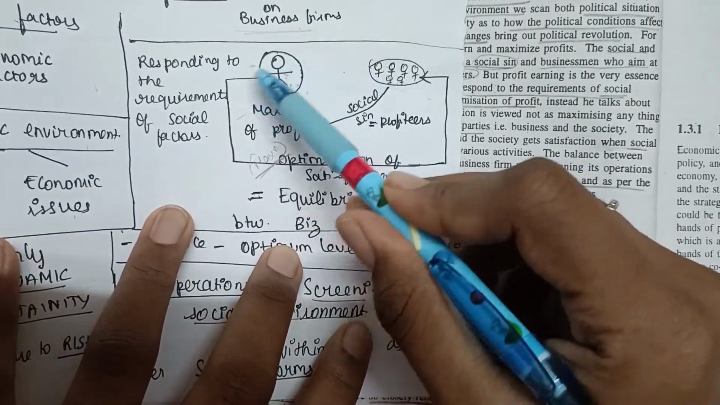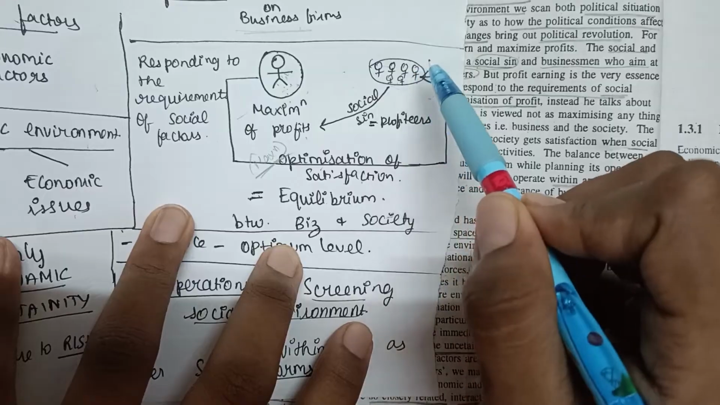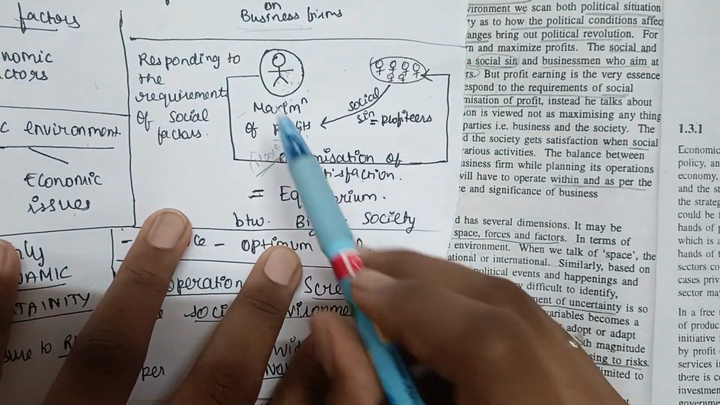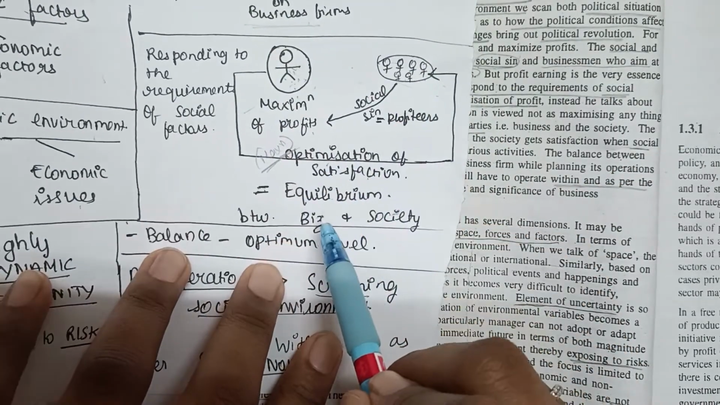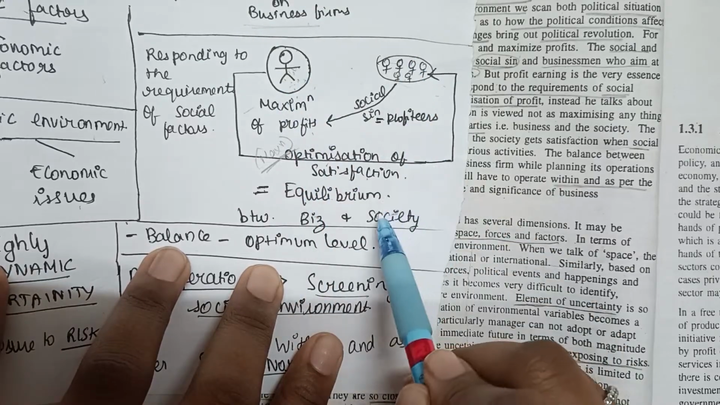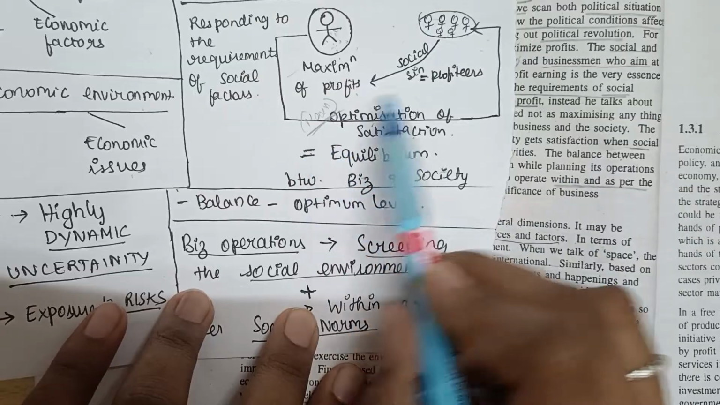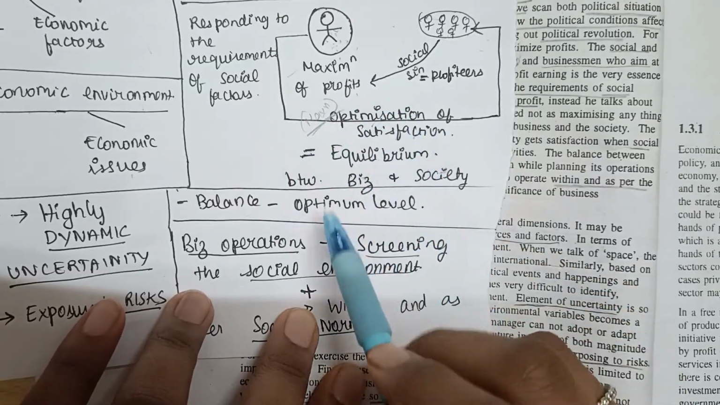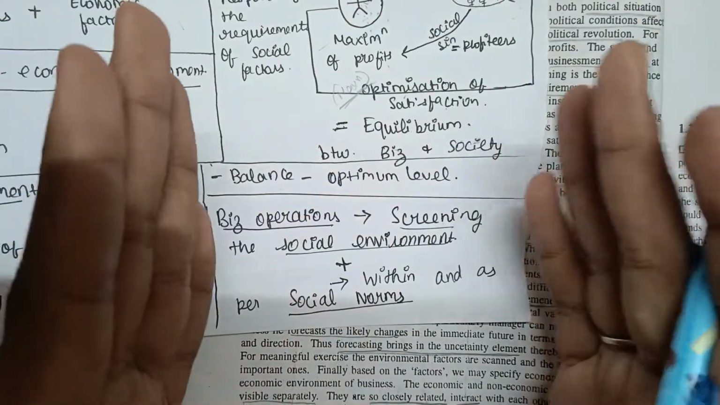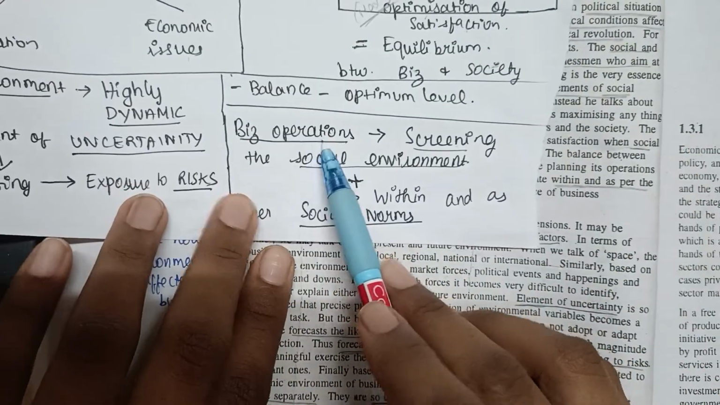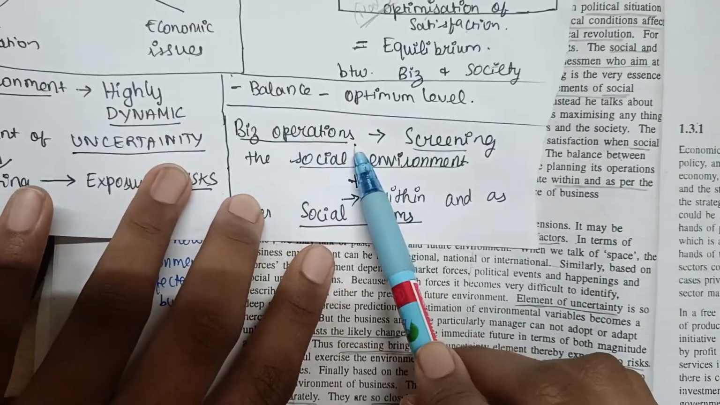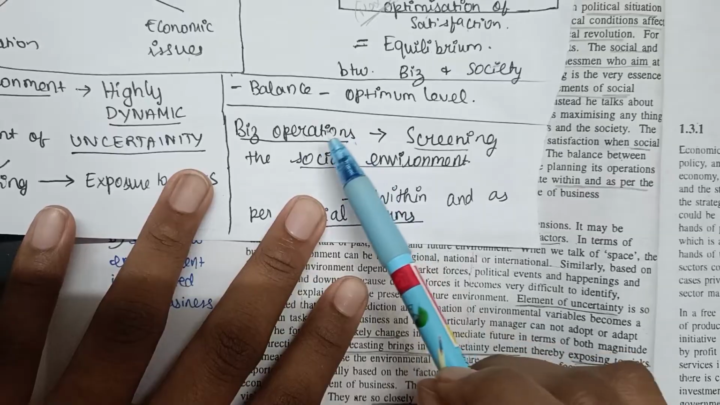So the businessman will make profits, and society will also get satisfaction, which is equilibrium, satisfaction on both sides, equilibrium between the business and the society. All right, so here you can see there is a balance struck between the business and the society, which is at the optimum level, the maximum level. You also have to understand this one: while conducting any business operation or business activities,